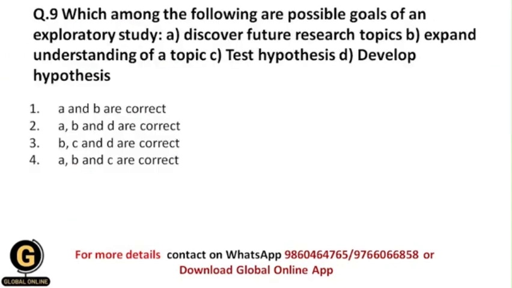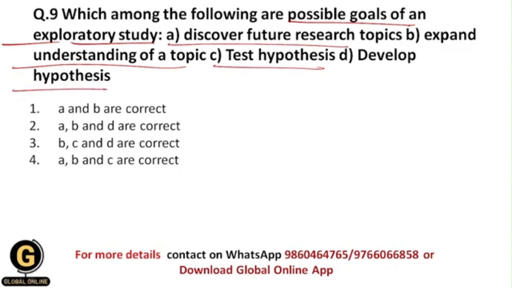Which among the following are possible goals of an exploratory study? So here we have 4 options A, B, C, D, and in that we have been given statements about possible goals of an exploratory study, and we are going to identify those possible goals. So first is discover future research topics, then expand understanding of a topic, test hypothesis, develop hypothesis. So students, until now you have understood what exactly an exploratory study is, and what the possible goals of an exploratory study are.